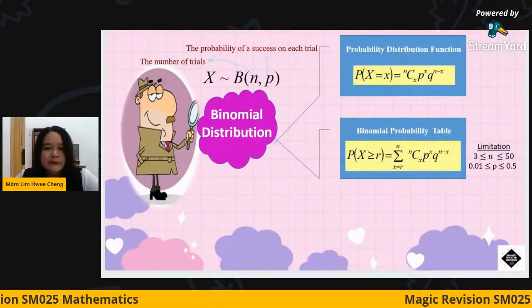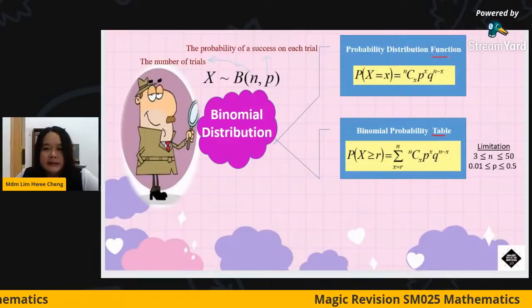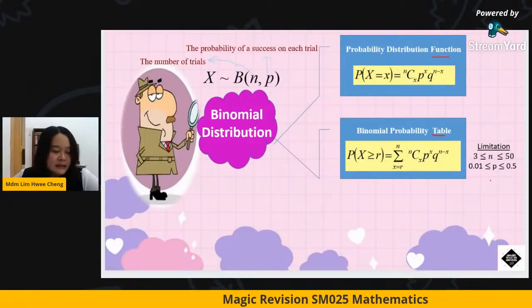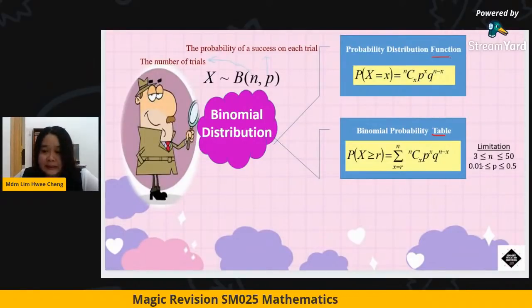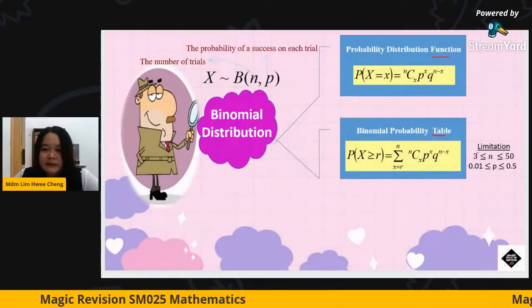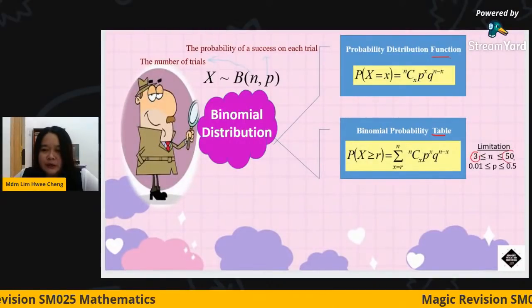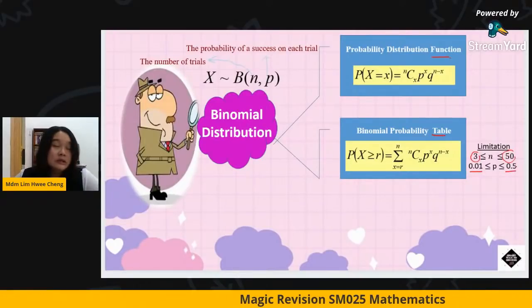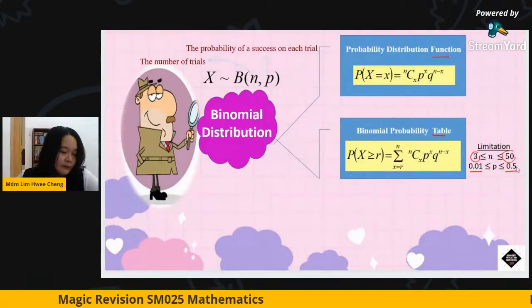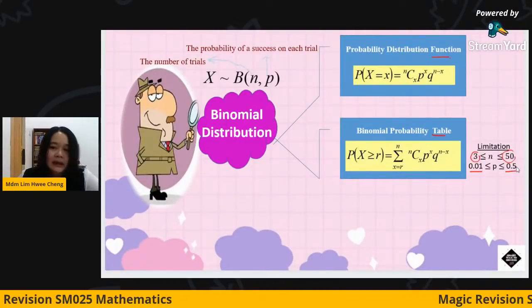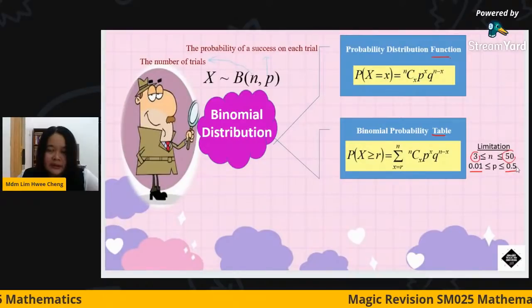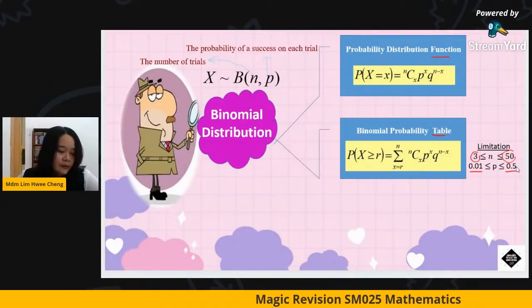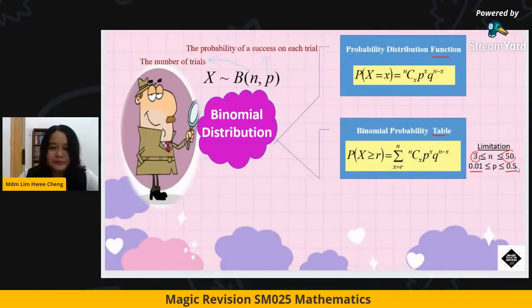The other one is to read from the binomial table, but there is a limitation for the binomial table. We can only read from the table for n from 3 until 50, and for p from 0.01 until 0.5, specific values. Not every value of p is included in the table. So if not included, you have to use the formula to calculate.